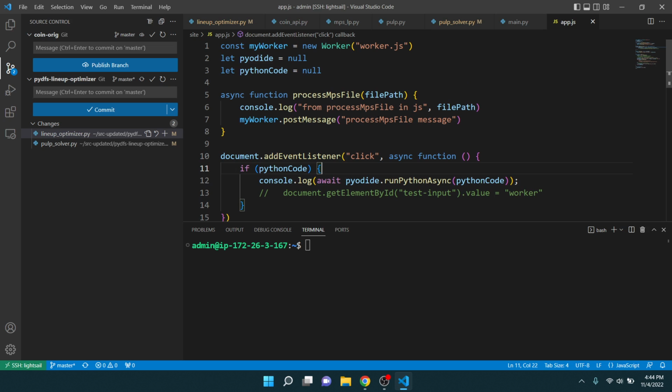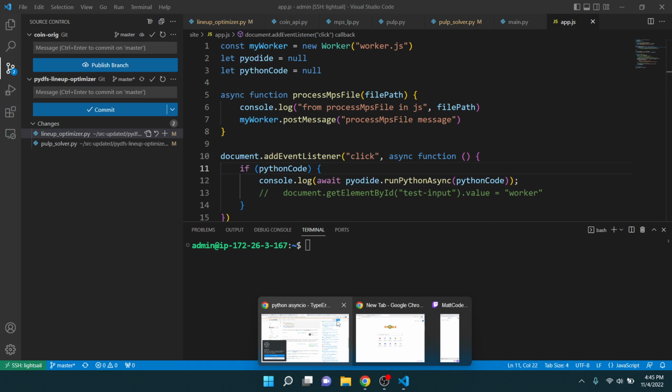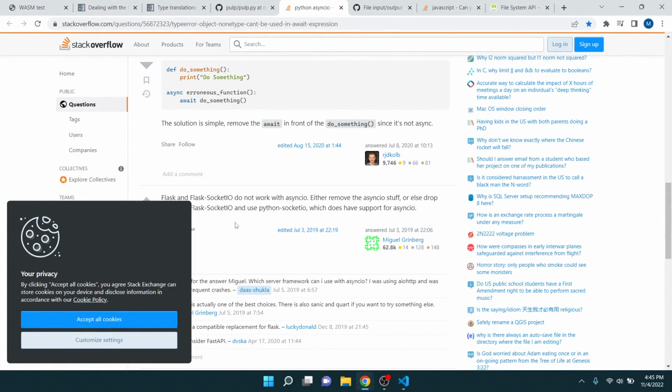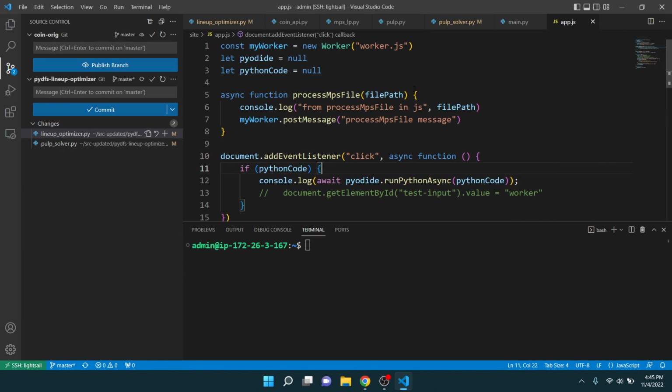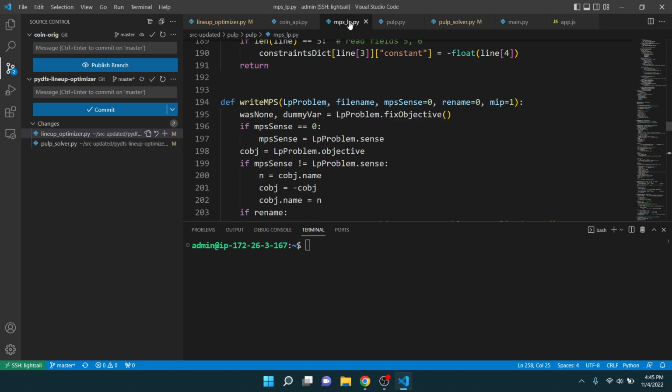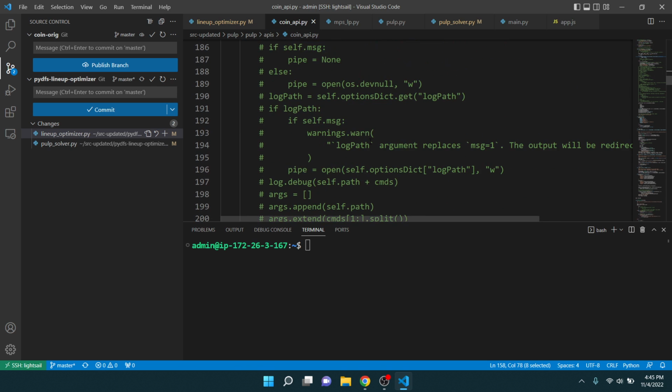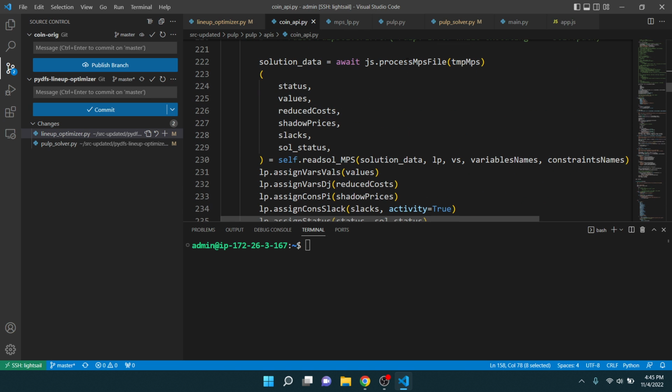I think I made a few changes in here I'll go over. Another issue I had after that was I was getting this error where it said object NoneType can't be used in await expression. So where was that? Yeah, that was here. Process MPS file. So that's all the way back. Is it here? It's here.